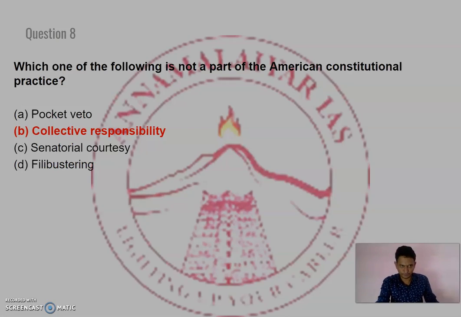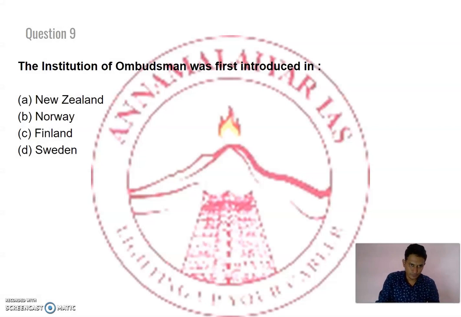Next question. The institution of ombudsman was first introduced in? This institution, the ombudsman, was introduced in Scandinavian countries. That has to be remembered by you people. The options are A, New Zealand, B, Norway, C, Finland and D, Sweden.